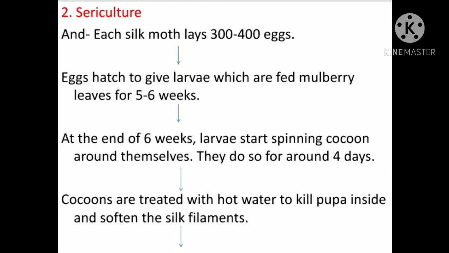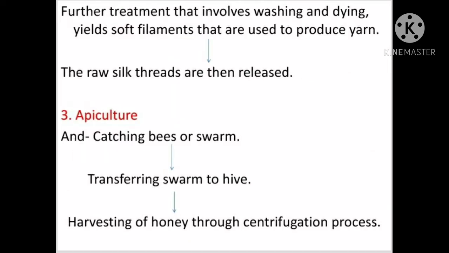Next step is in the next page. Further treatment that involves washing and dyeing yields soft filaments that are used to produce yarn. The raw silk threads are then released. Number 3. Apiculture. First step is catching bees or swarms, transferring swarm to hive, then harvesting of honey through centrifugation process.